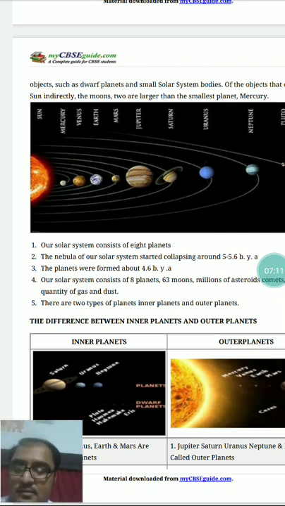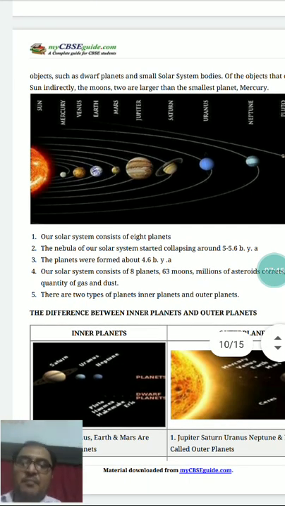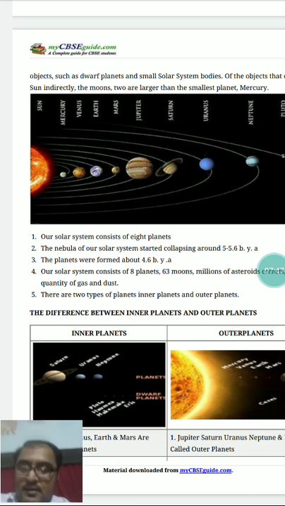Then we had seen the definition of dwarf planet. Pluto till 2006 was a planet, but the International Astronomical Union decided to take Pluto out of the category of planets and put it into the category of dwarf planet, because it does not stand by the third criterion of a planet.